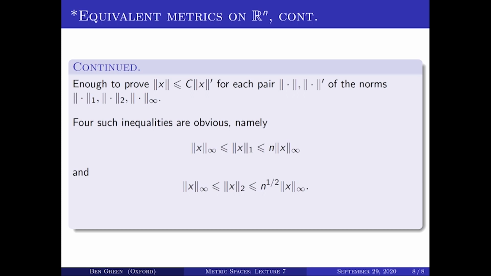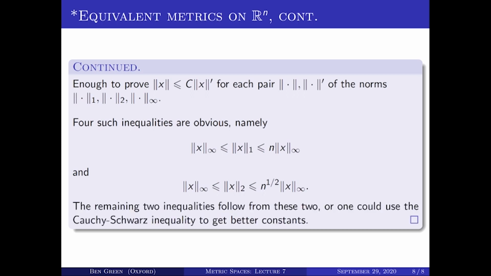We still need 2 more inequalities relating the L1 norm and the L2 norm, but actually we can get them for free by putting these 2 together. For instance, from the first inequality and the second one, we get that the L1 norm of x is less than or equal to n times the L infinity norm of x, which is less than or equal to n times the L2 norm of x. That gives us a relation between L1 and L2. We can similarly get one in the other direction by combining these 2 inequalities as well. Or you could use the Cauchy-Schwarz inequality to get the optimal constants in those inequalities. So the 3 different metrics on R^n turn out to be equivalent.